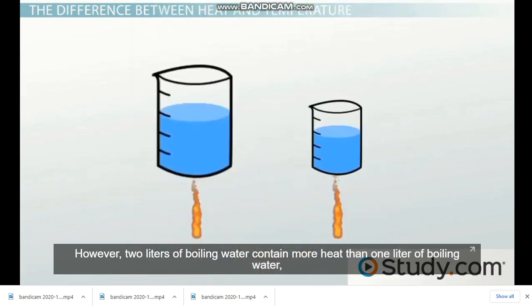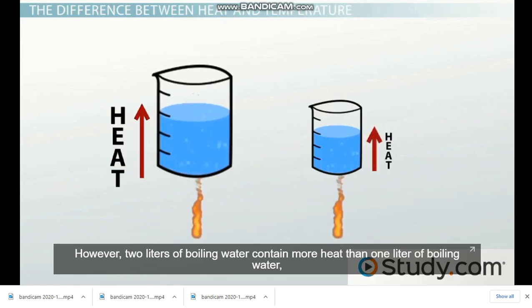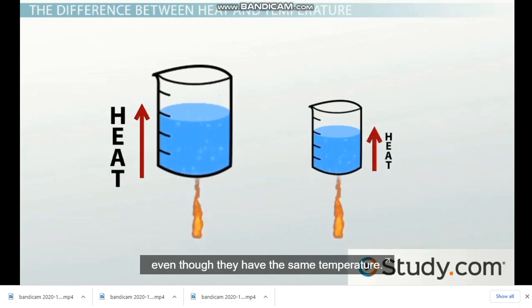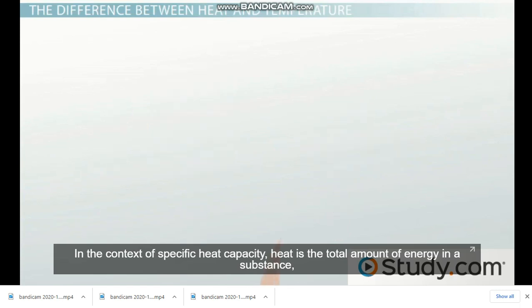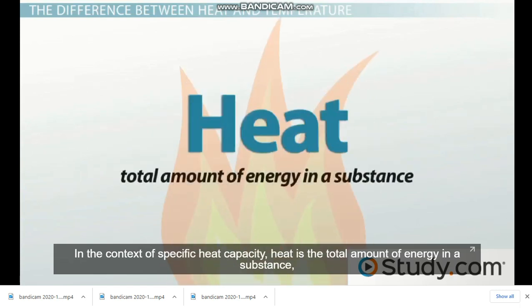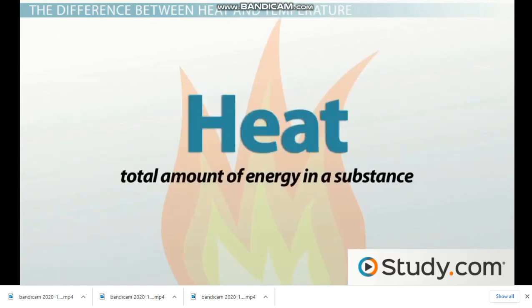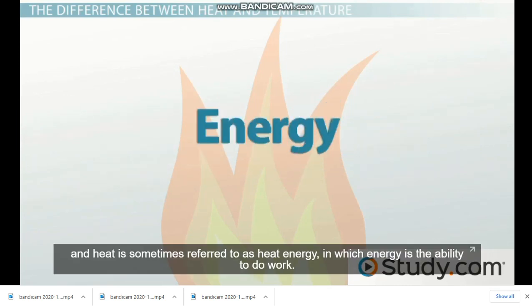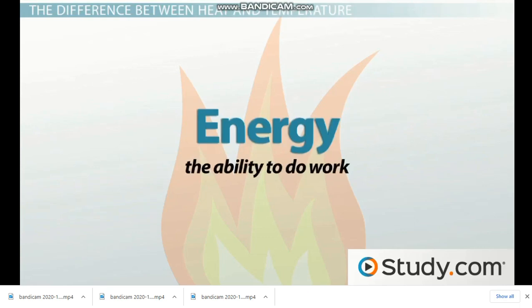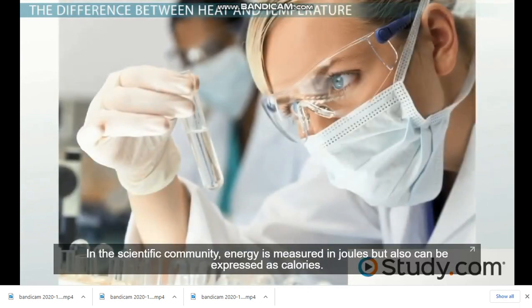However, 2 liters of boiling water contain more heat than 1 liter of boiling water, even though they have the same temperature. In the context of specific heat capacity, heat is the total amount of energy in a substance, and heat is sometimes referred to as heat energy, in which energy is the ability to do work. In the scientific community, energy is measured in joules, but also can be expressed as calories.